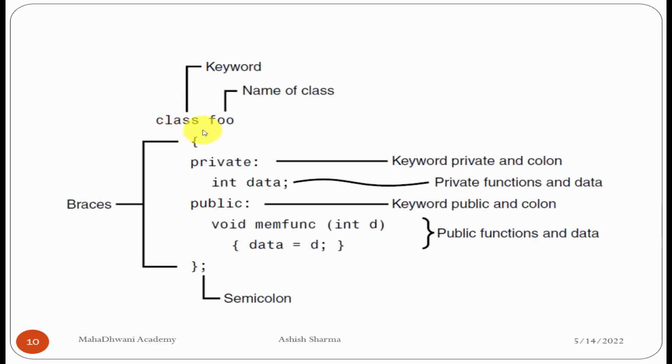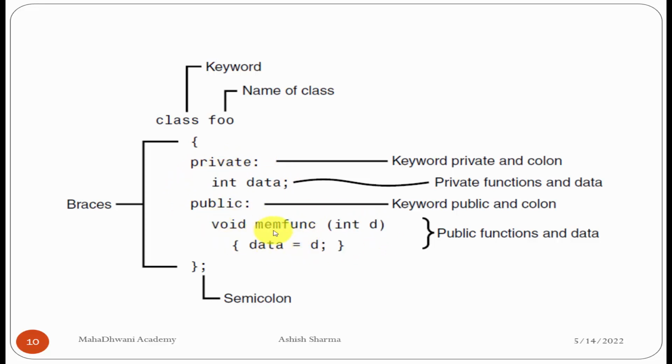Now this is the example. Here you can see the class. This is a keyword. Foo is the name of the class. Open curly bracket. Keyword private and colon. So this is how to write an access specifier. Int data, the private data. So this is a private member of the class. Keyword public and colon. This is again the second access specifier, public. So we can understand here the data is private and the member function is public.